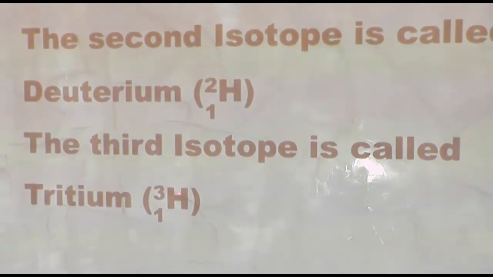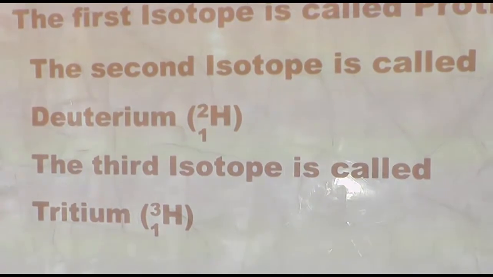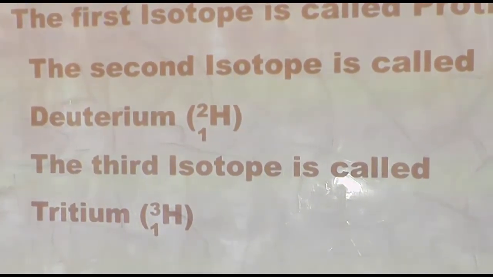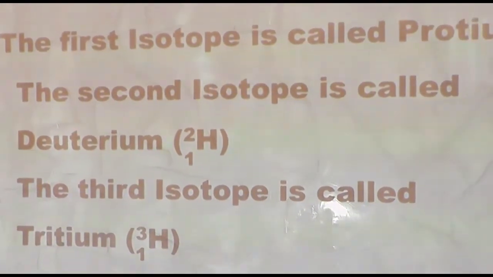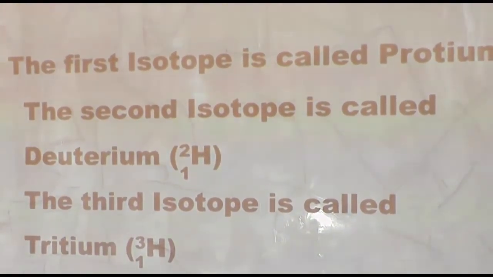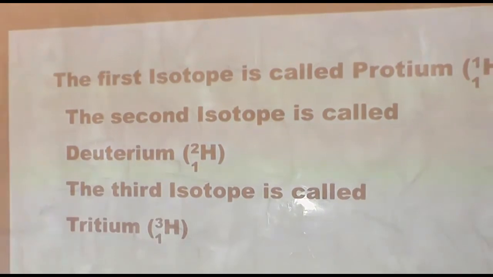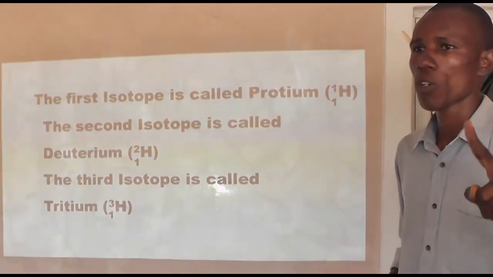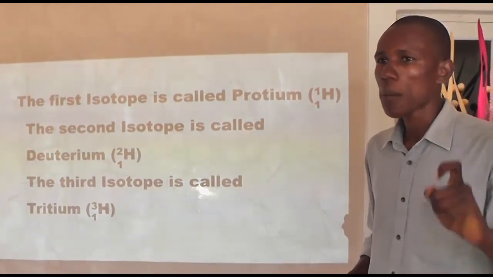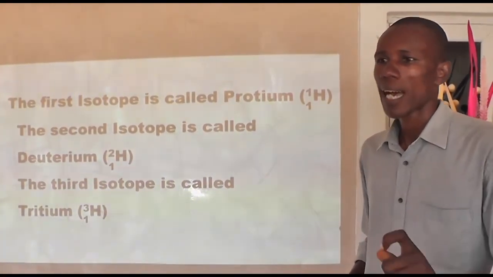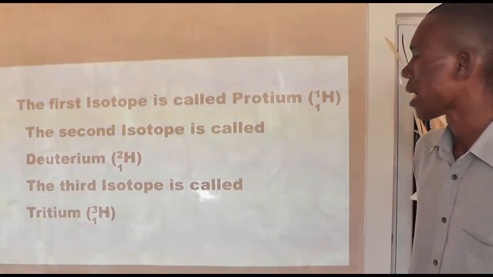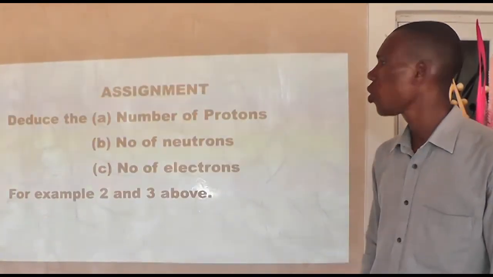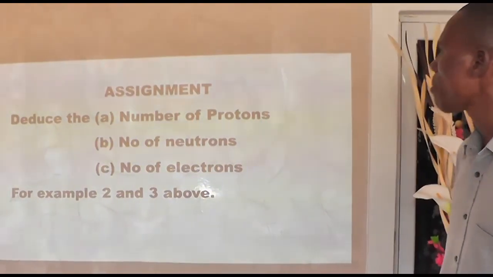Tri, from the word 3, and hence it is called tritium. Don't forget, the 3 isotopes of hydrogen are protium, deuterium, and tritium. Remember, hydrogen with atomic mass 1, atomic number 1, is called a proton because it has no neutron.